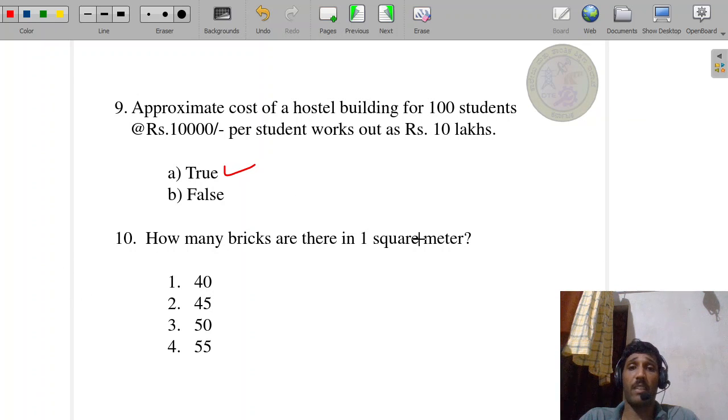How many bricks are there in 1 square meter? You have to calculate how many bricks are there in 1 square meter. Option 40, 45, 50, 55. Which is the correct answer? Option number 3, 50 is the correct answer. For 1 meter square, 50 bricks are present.